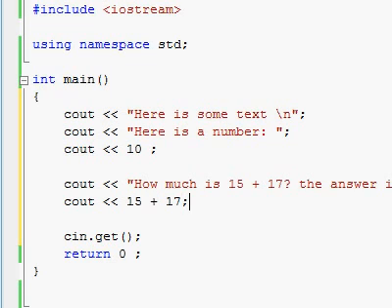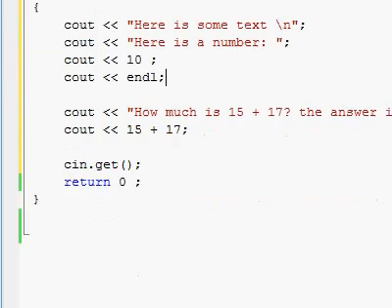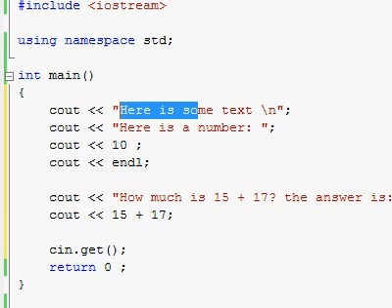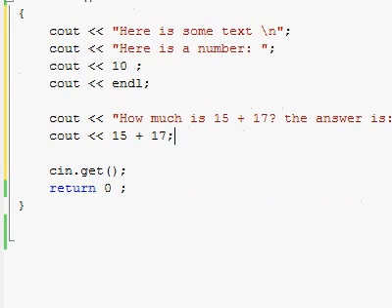Type everything exactly as you see it typed right over here. Oh, and one more thing I forgot to add before. Right after the 10 and the semicolon, cout, ENDL, semicolon. So let's see if we can figure out what all this means. I mean, we know what cout and this text is supposed to mean. This is new stuff over here, so is this, and over here too. Let's see what happens when our program runs.